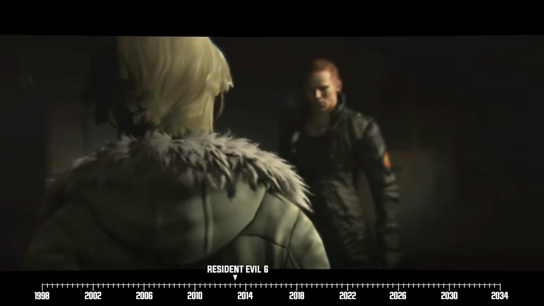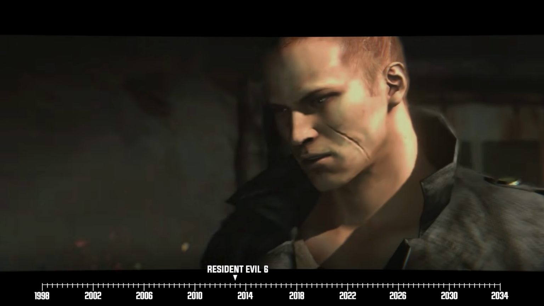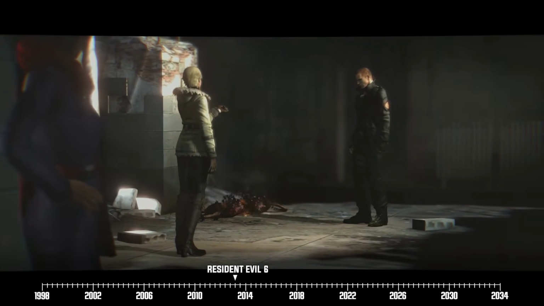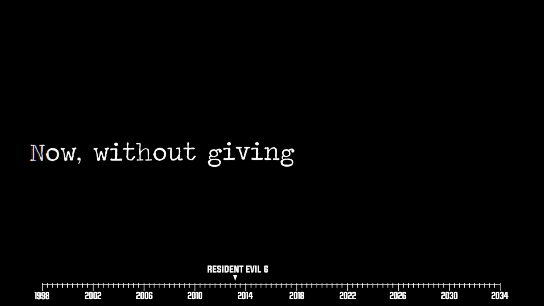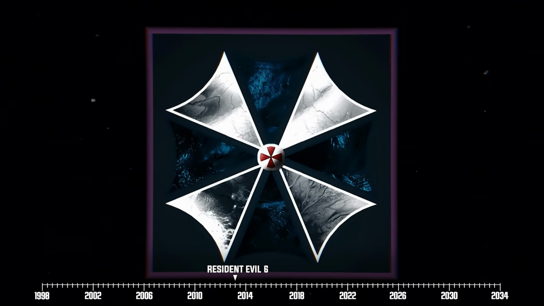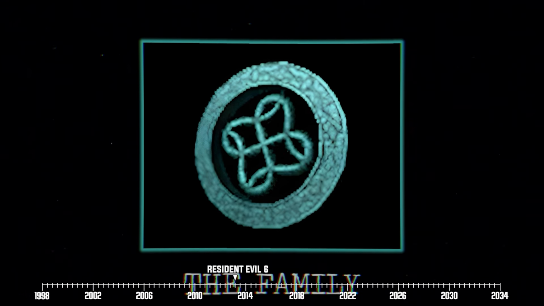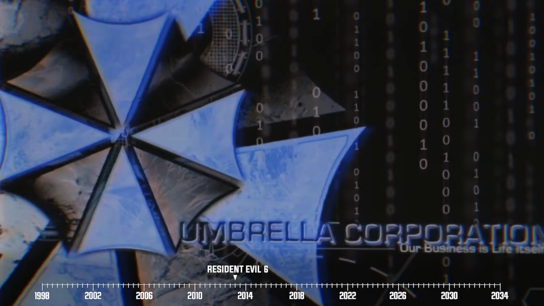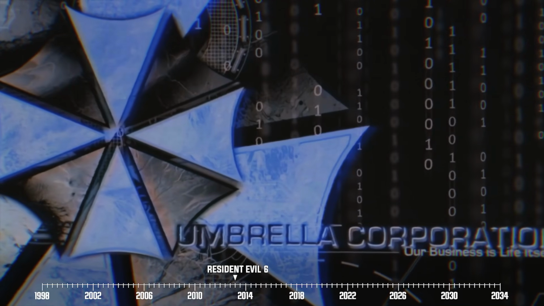Jake soon meets Sherry, who tells him that these fake supplements actually contain the C virus. In addition to that, this particular virus was created by a bioterrorist organization known as Neo Umbrella. Now, without giving too much away, Neo Umbrella is a rogue offshoot of another shady secret society in the Resident Evil universe. It's called The Family, and I actually mentioned them all the way at the beginning of this video. Anyway, the reason that Neo Umbrella sprang from the Family was primarily due to a difference in opinion.